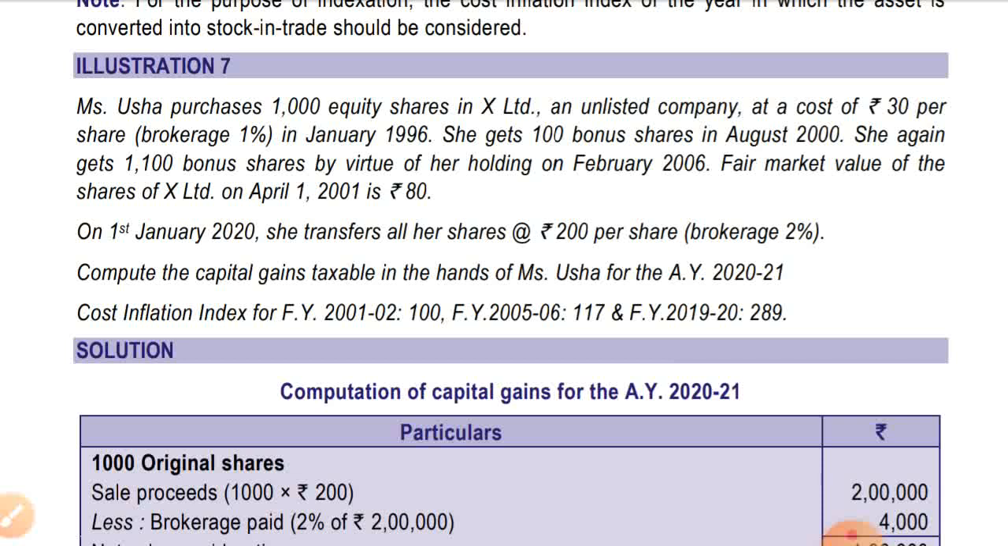So in this case, for the 100 bonus shares, the fair market value will be 80 per share. And for the 1100 bonus shares, the cost of acquisition will be nil. So let's see the solution.